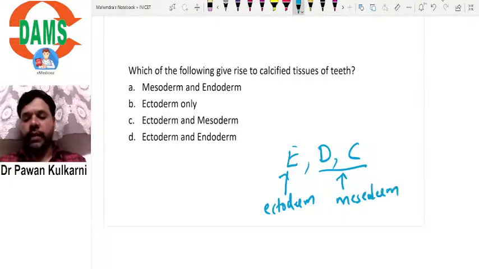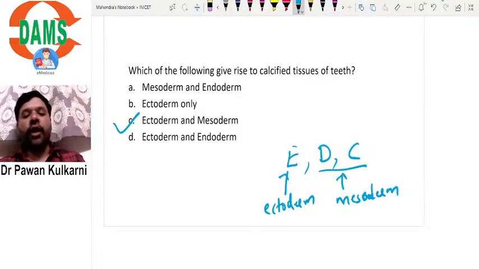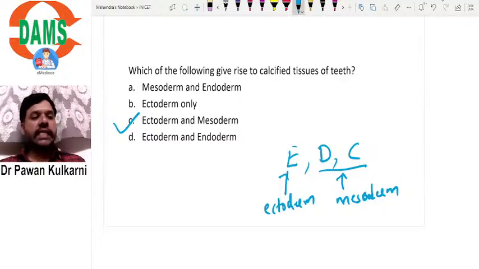So typically the ectoderm and mesoderm combination is the correct answer for this. Okay, I hope this is clear.